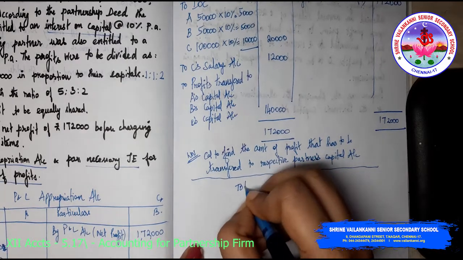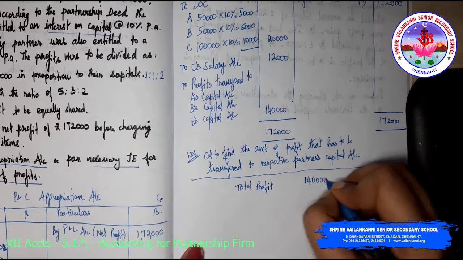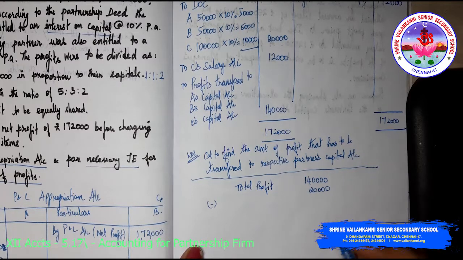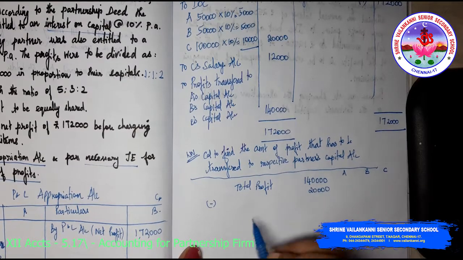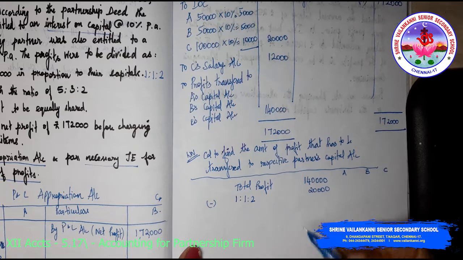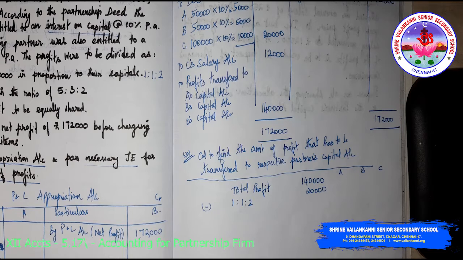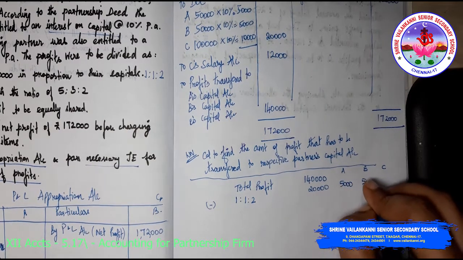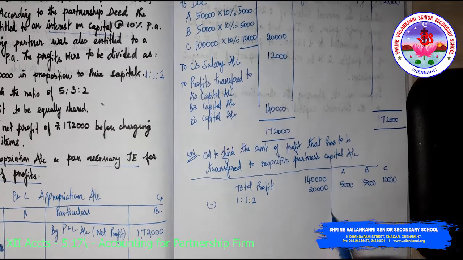So total profits is 1,40,000. The first 20,000 needs to be apportioned in the ratio 1:1:2. So 20,000 divided by 4, I get 5,000. So 5,000, 5,000 and 10,000 will be the apportioned values.